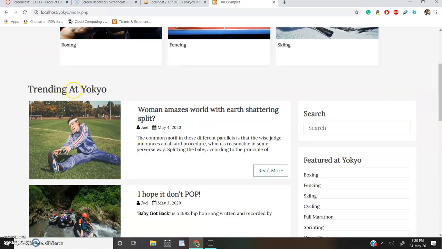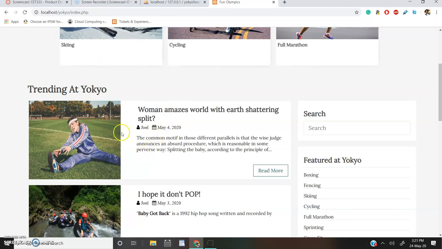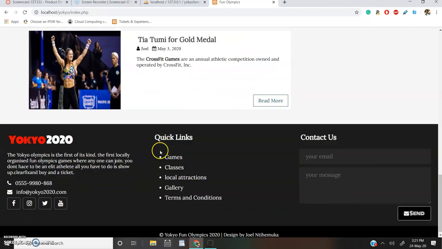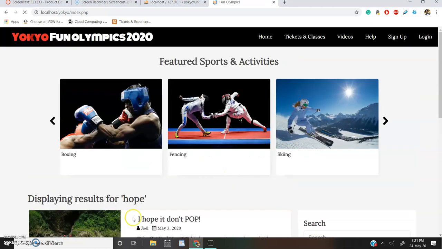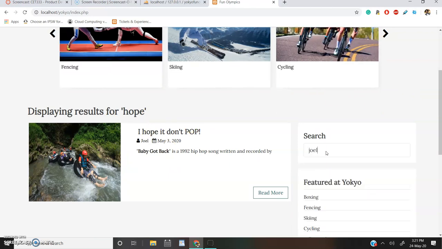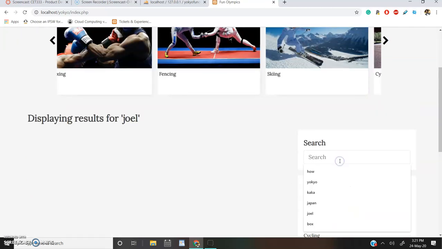Of course, we also have trending, which is basically news feeds. And this is organized from newest to oldest. And from here, you can see what's happening. You can also search for particular articles that say hope, for example, and it will bring the article with the name hope in its title, or let's say woman.